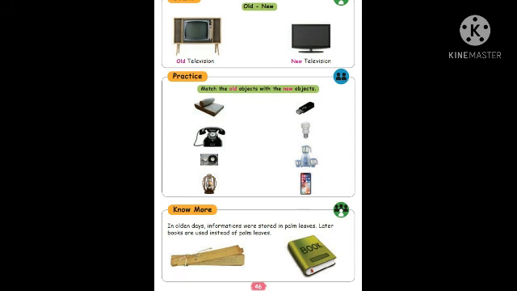Okay, the next one, practice. Match the old objects with the new object. You have to match old and new. The first one, we used to call ammikal. Okay, ammikal became a what? Mixie. Your mother is using the mixie, stone to mixie.